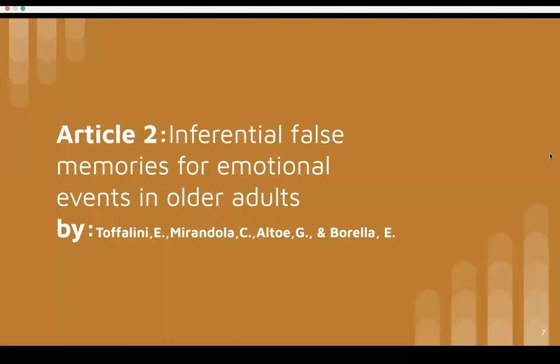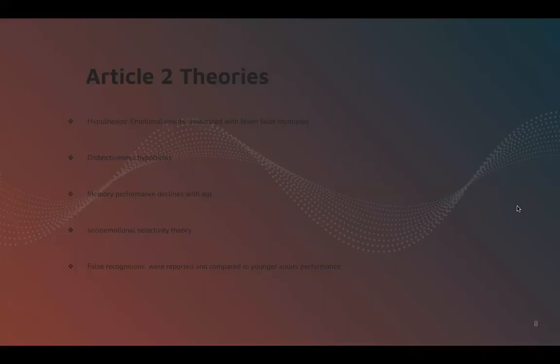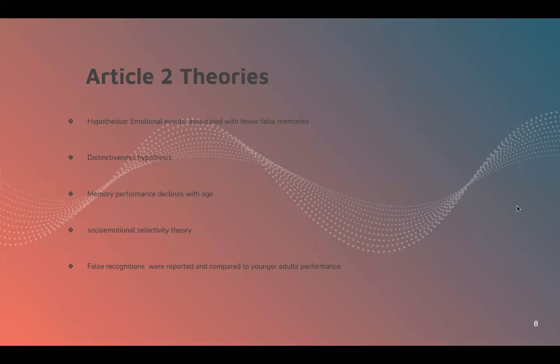And then the next article I'm going to be analyzing is inferential false memories for emotional events in older adults. And then for the theories for Article 2, the authors hypothesized that emotional events typically are associated with fewer false memories. And then they brought up the distinctiveness hypothesis. So this is the underlying hypothesis, that emotional material may draw special attention, which would create enhanced specificity. So they would be able to remember certain events better because it's distinct in their memory.